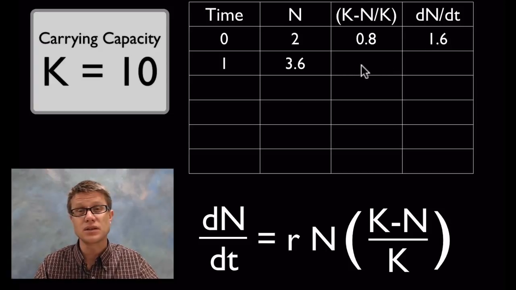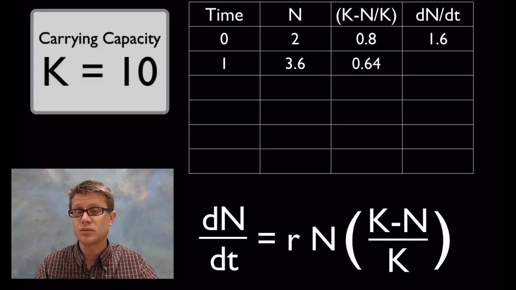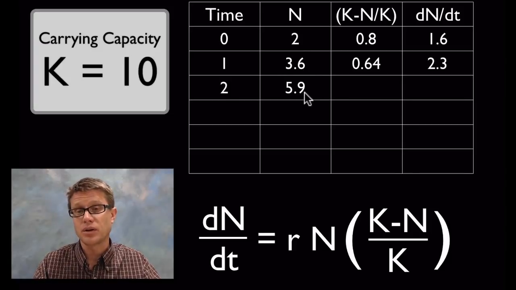Okay, what's going to be in the parentheses now? It's going to be k, which is 10, minus 3.6, so that's 6.4 divided by 10. Now it's 0.64. You can see that that number became a smaller number. We're going to multiply that times 3.6. Again, it's 1 times 3.6 times that value, and we get 2.3. I'm going to add that to our original 3.6, and now we get 5.9.